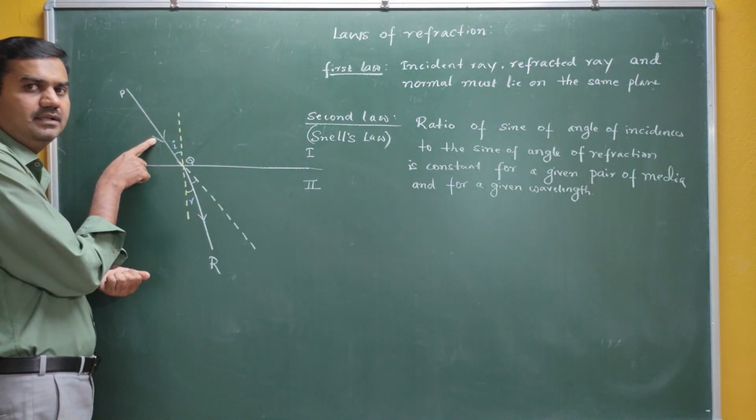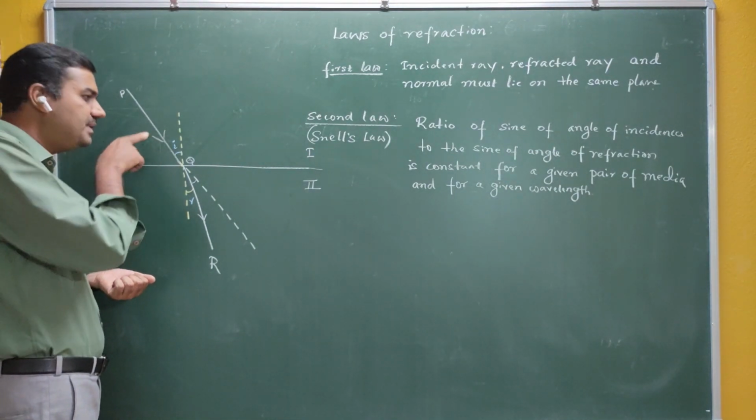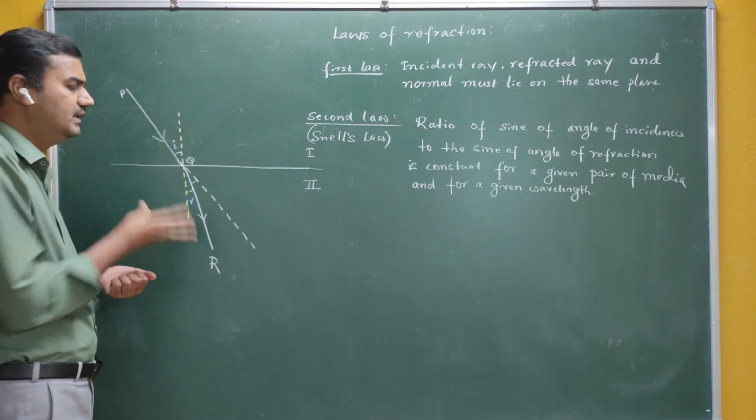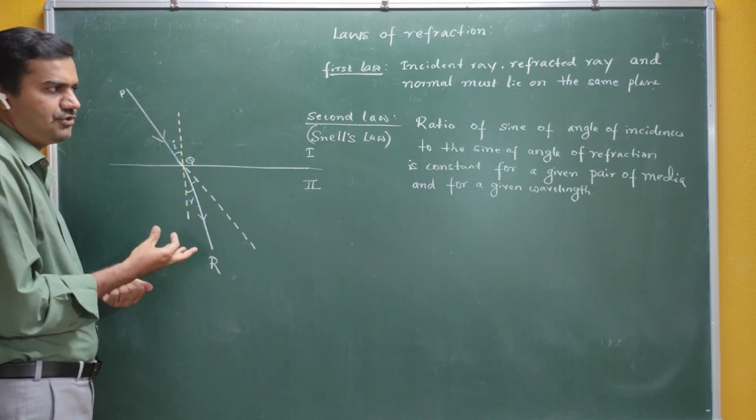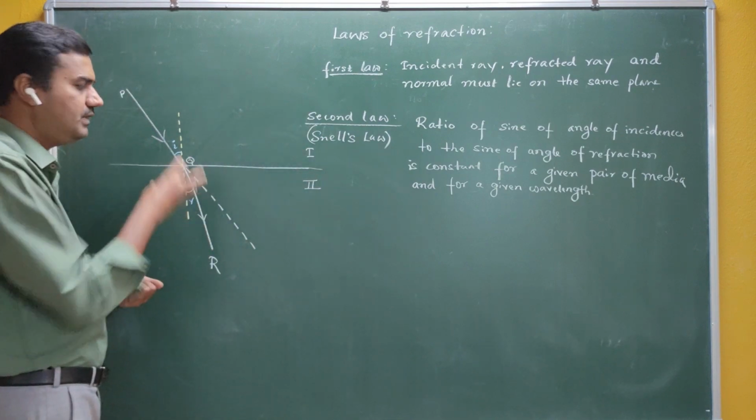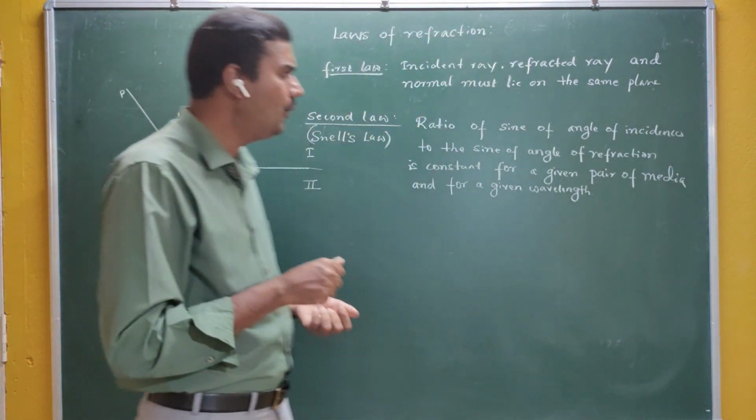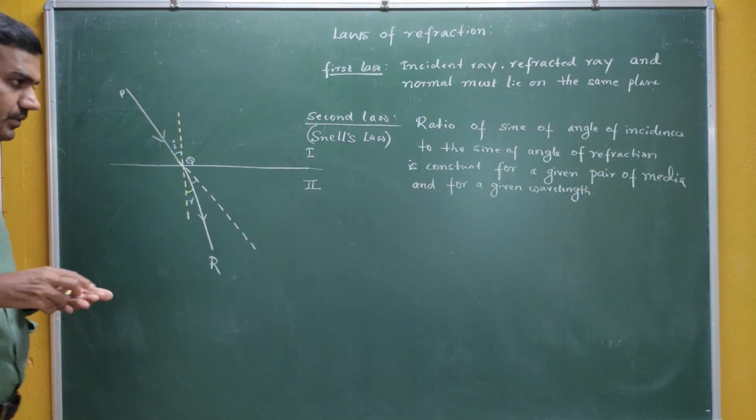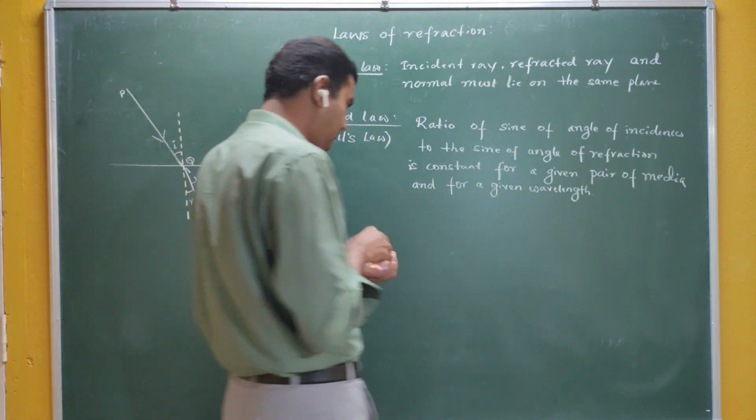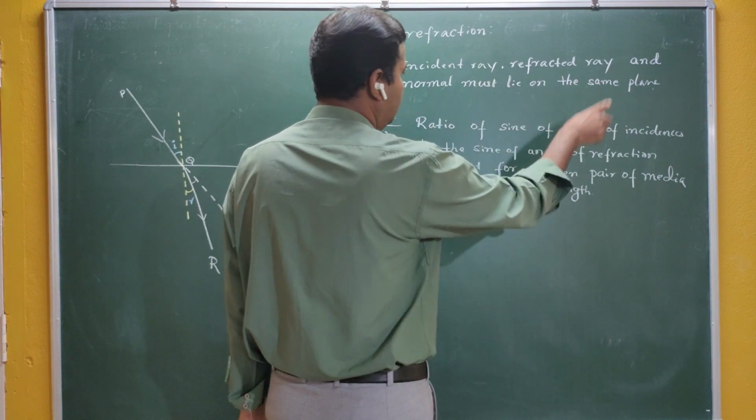It may be red color, it may be blue color, it may be green color, whatever may be the color, definitely it undergoes refraction. But the value of that constant, if you take sin i by sin r, also depends on the wavelength of the light used. Okay, so first let me write it in terms of a mathematical equation.